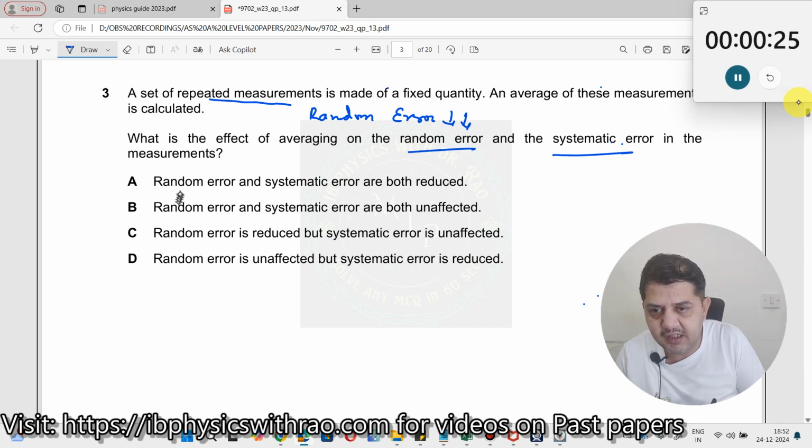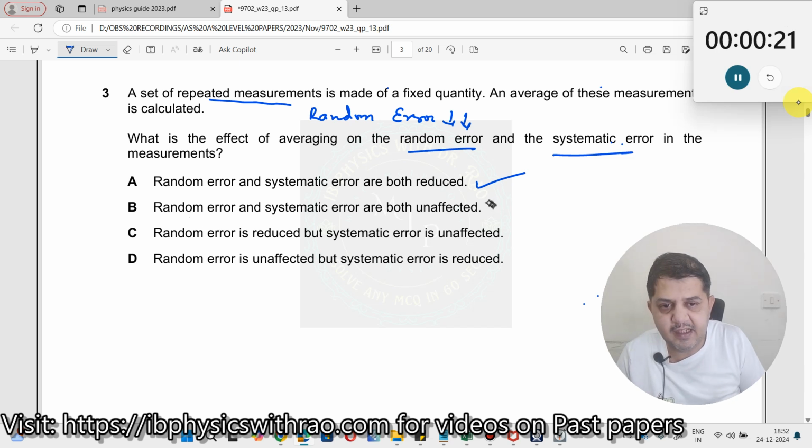Let us look at the options here. Random error and systematic error both are reduced. Okay, this could be right. Random error and systematic error unaffected. No, random error is reduced. This could also be right. Random error is unaffected. This is incorrect. So, it should be only between A and C.